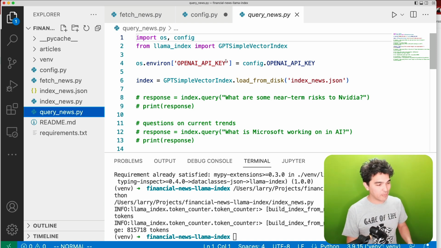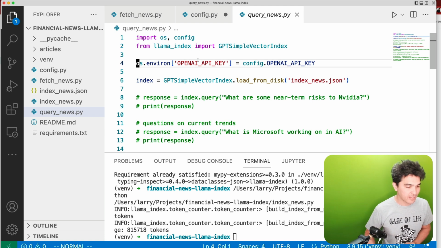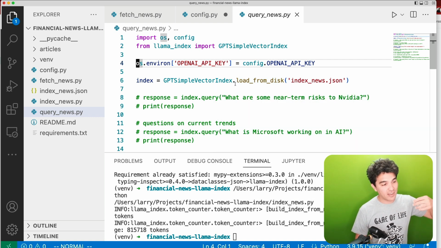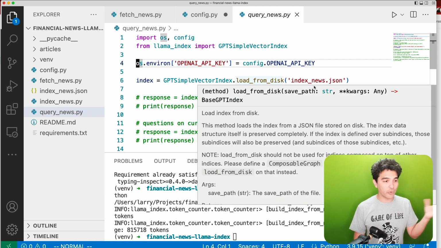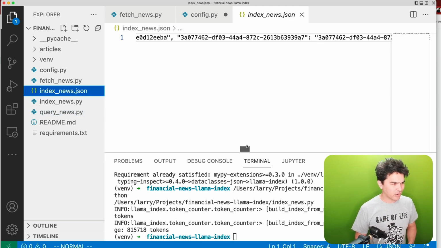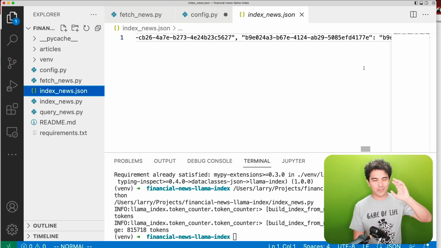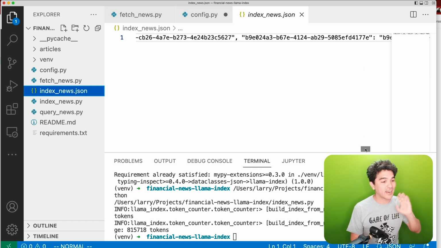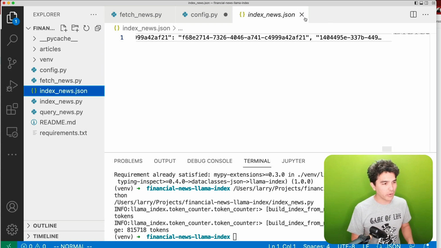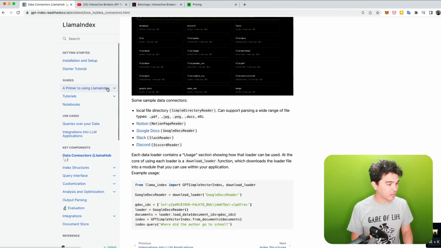So all I do, same thing again, provide my OpenAI key, and I don't need to load the directory anymore. I just import GPT simple vector index, just like that. And then instead of generating the index again, I'm loading it from disk. So I give it the file index structure, and you see this structure has all kinds of stuff in here, but the idea is that these tools are supposed to abstract this away so that I don't need to worry about the lower level details of these data structures that Llama Index creates.